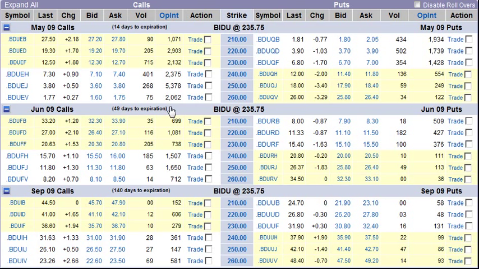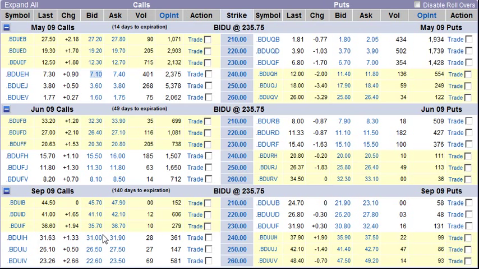And in truth and in practice, we find that the way options are priced is such that if we go out further in time, we don't see a linear relationship between the value of these options and the time remaining through to expiration.